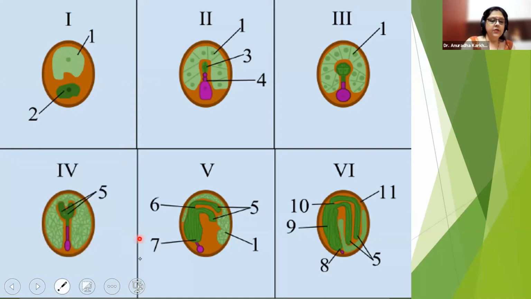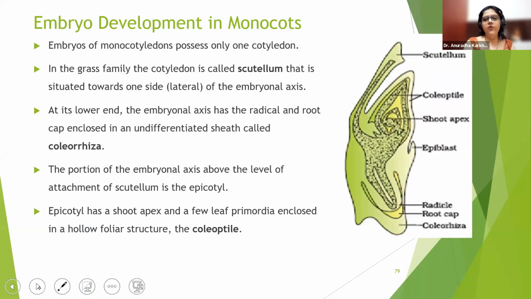Correct? Let us now go ahead with what happens in the monocots. It's not as complicated as it seems to be in monocots. It's very simple. Just see. Embryo development in monocots. Embryos of monocotyledons possess only one cotyledon. Dicots will have two cotyledons. Monocots have one. You know what cotyledons are? Chana, moong, harbhara, chhole,